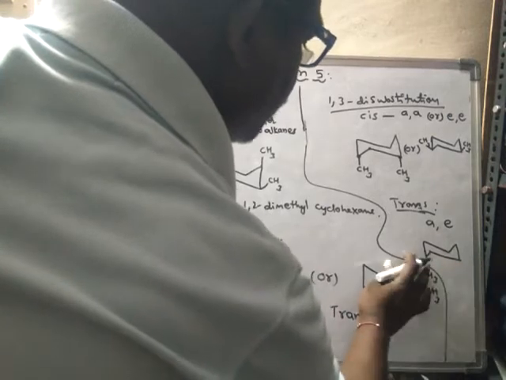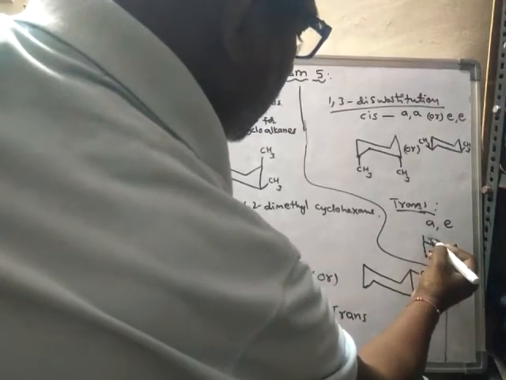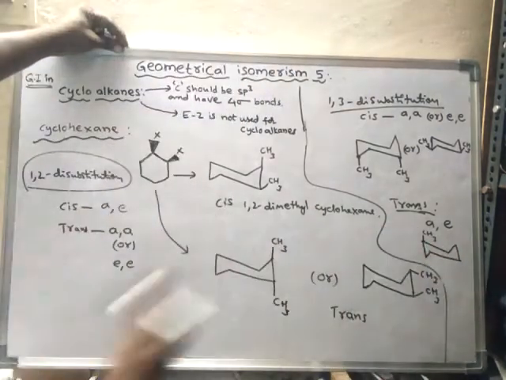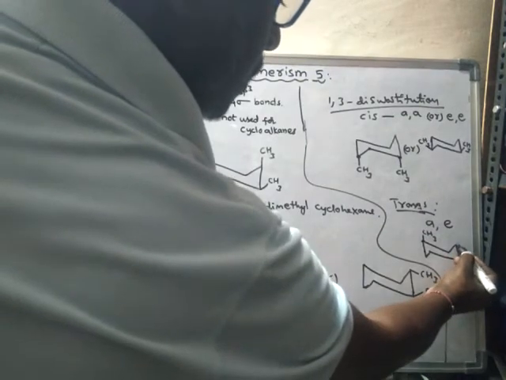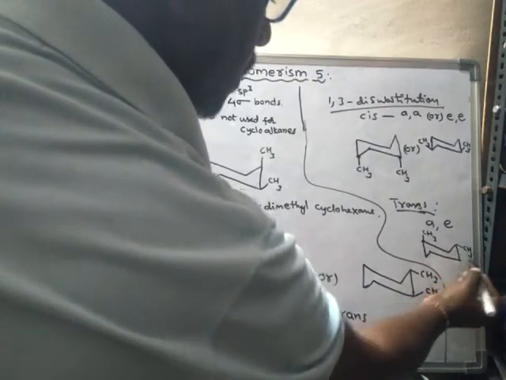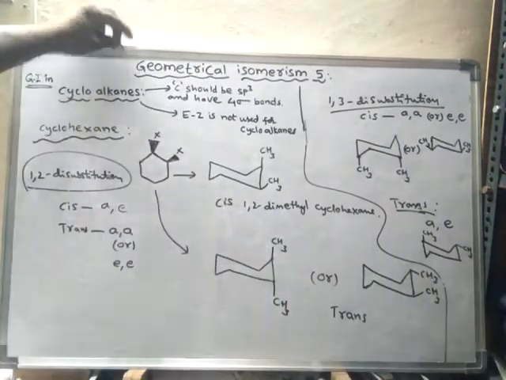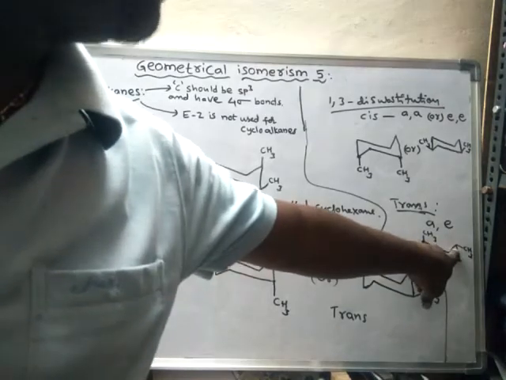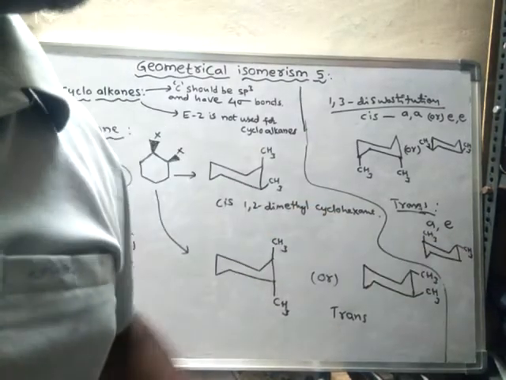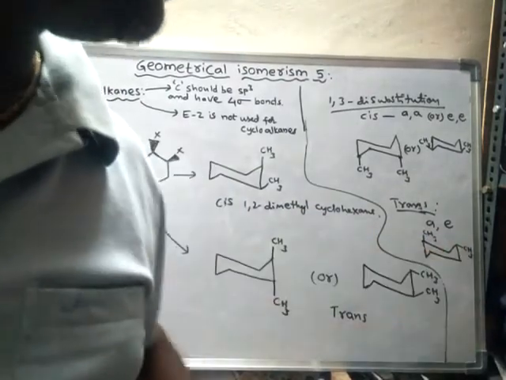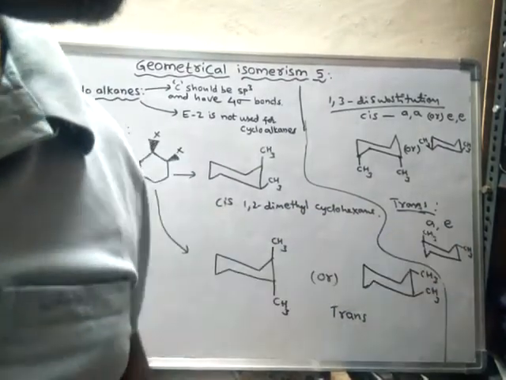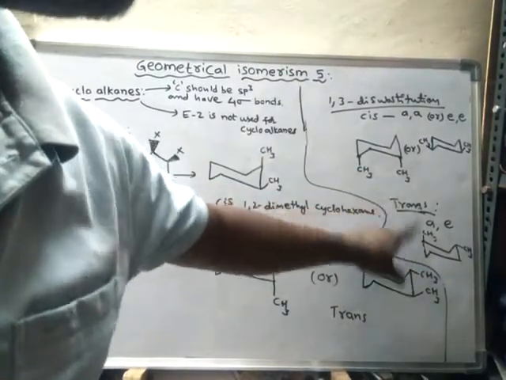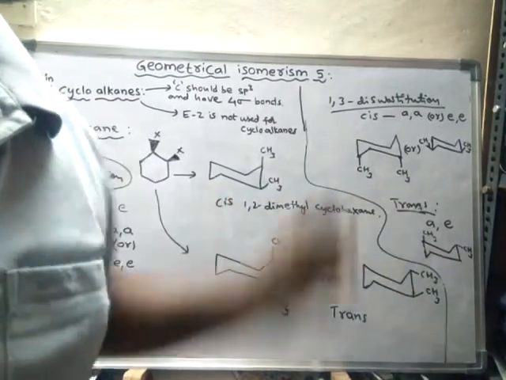suppose here I am drawing axial CH3. Let us assume it is the first carbon. Now this will be second and this will be third carbon, so it will be equatorial. If these two methyl groups are present like this, one on axial and the methyl group on the third carbon in equatorial, then these two are said to be trans. Now this is said to be trans isomer. So now these two are said to be cis trans isomers.